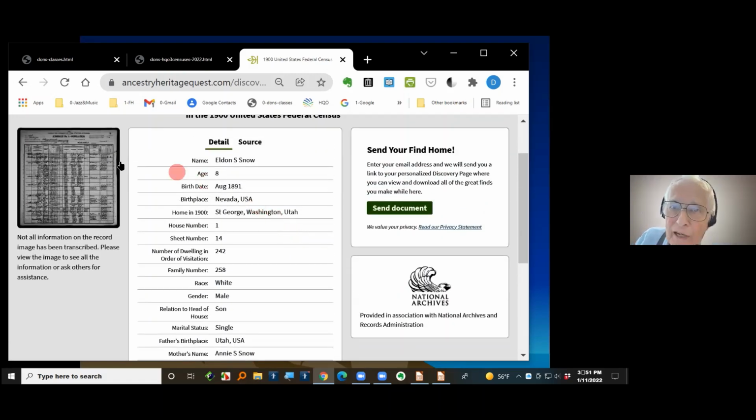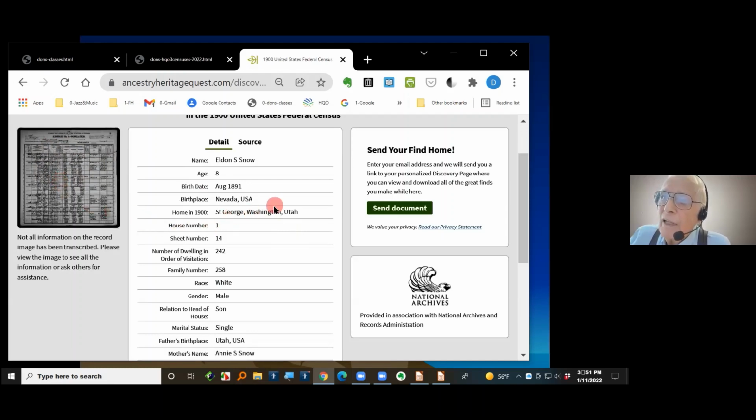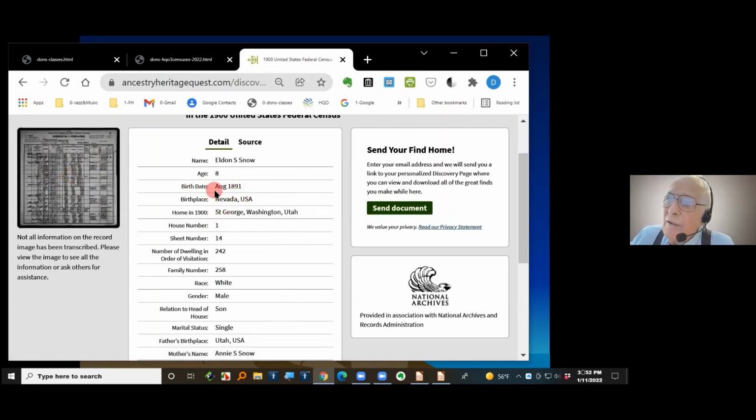Now, if I clicked over here on the image, it would actually show me the image of the census for that time period. What I found very helpful is to do a screenshot of this index, as well as a screenshot of the census itself. I won't take time to do that now, but I find that really helpful to do.